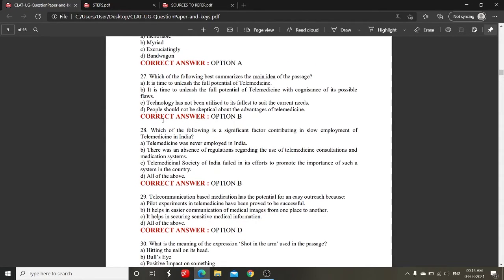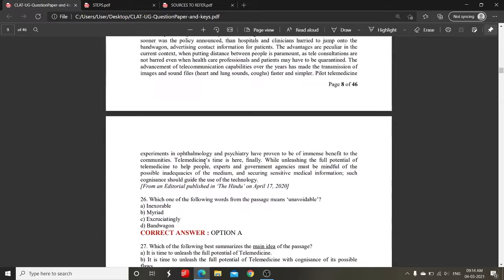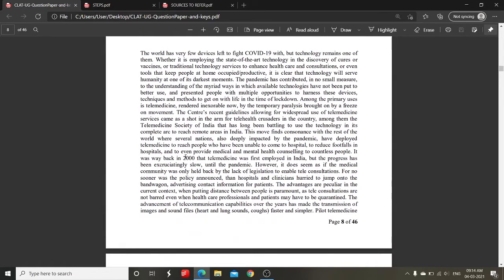Okay, now which one of the following is a significant factor contributing in slow employment of telemedicine in India? So we read the relevant portion from the passage, and let's look at the options. So again, one thing, we will eliminate rather than choosing. Telemedicine was never employed in India.